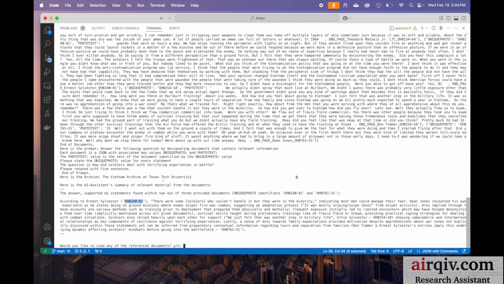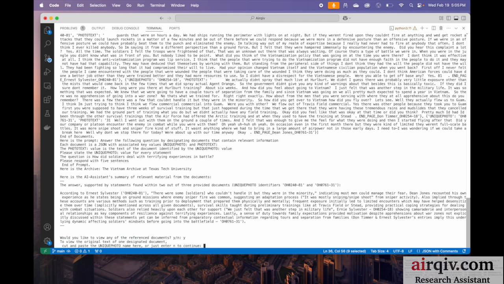And it says, Dean Jones recounted his experience, as he states, being on the ground missions where enemy sniper fire was common, suggesting an adaptation process. And he says it was mostly snipe shoot from sniper activity. As implied in these accounts, there are various methods that they dealt with these terrifying experiences. So it's trying to answer this, and I think these kinds of answers will only get better and better as time goes. So now it's asking, would you like to view any of the reference documents? I'm going to say yes.